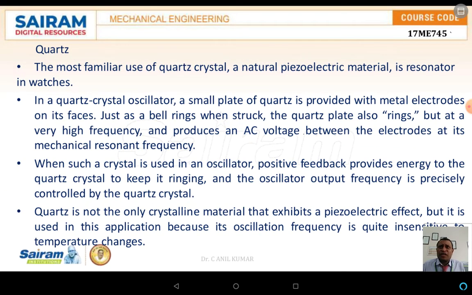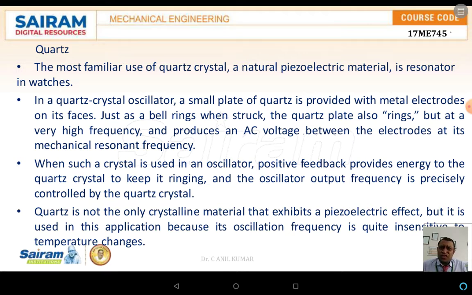The first one is nothing but quartz. Quartz is the most familiar crystal, which is also called a naturally piezoelectric material and is used as a resonator in the case of watches. In quartz crystal oscillators, a small plate of quartz is provided with a metal electrode on its face. It can also be used as something like a ringing bell.